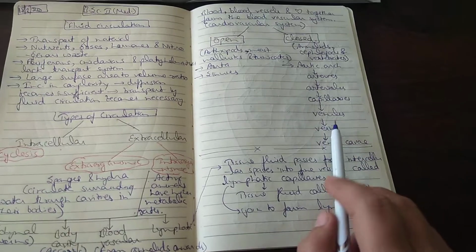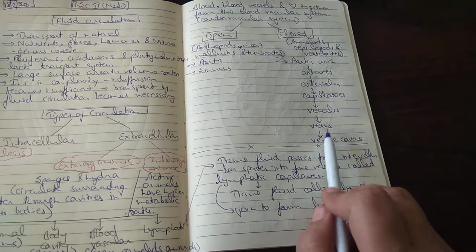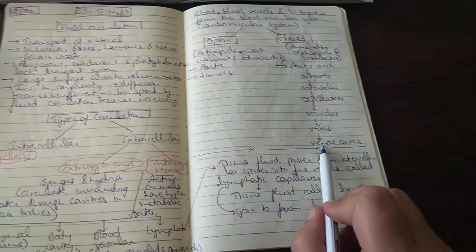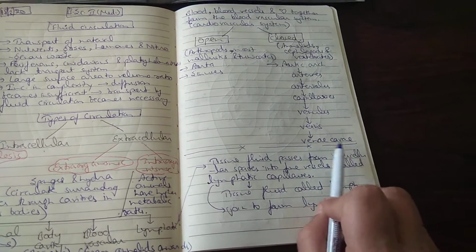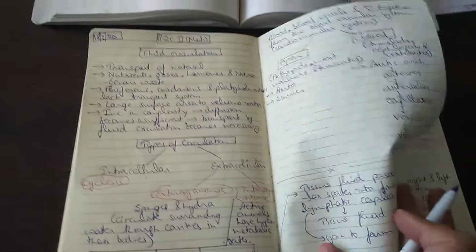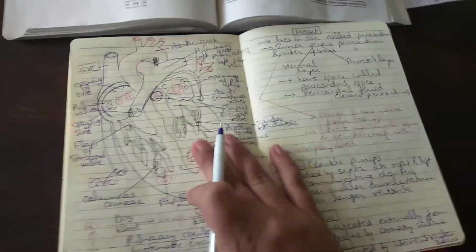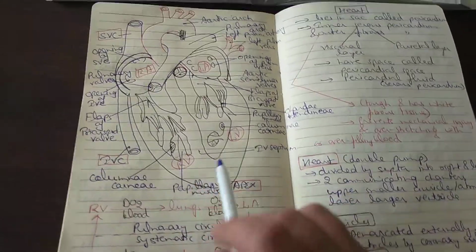These venules again unite to form larger vessels which are called the veins, and the veins form the largest blood vessels which are referred to as the vena cavas. These are the great blood vessels which enter the heart. This was the general introduction of the fluid transport or circulatory system.